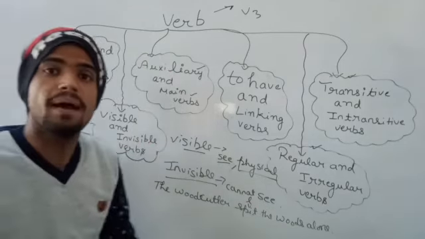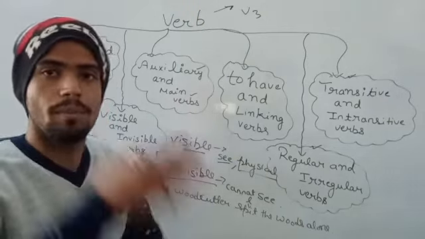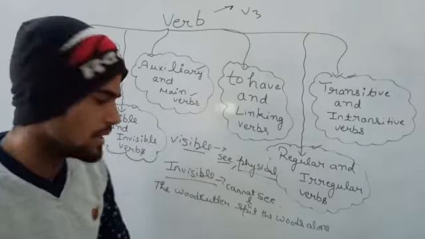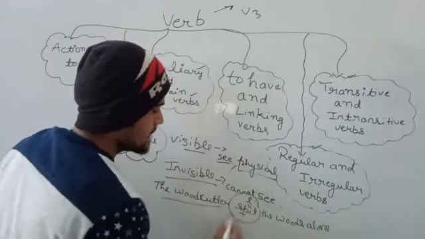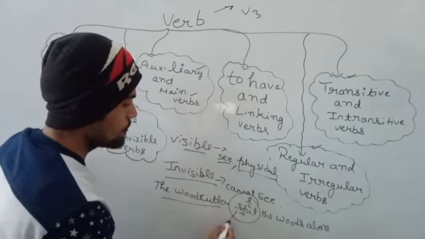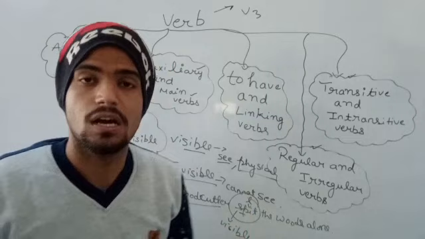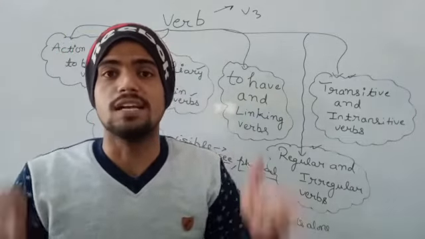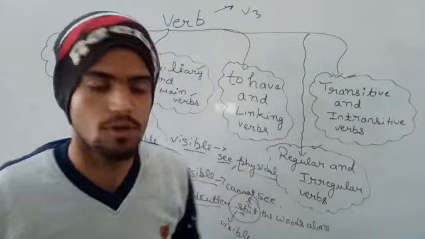So he alone, by himself only, split those woods into two by cutting them or by tearing them. But the woodcutter splits, what is he doing? He is doing a visible work, because after splitting it will be visible to us. If there was one piece of wood and it becomes two parts, they can be visible to us. So it will come in the category of visible verbs.